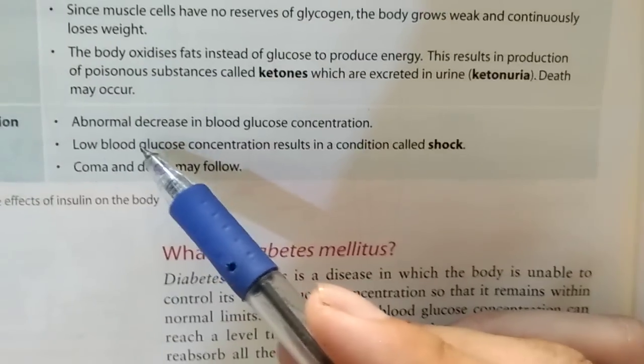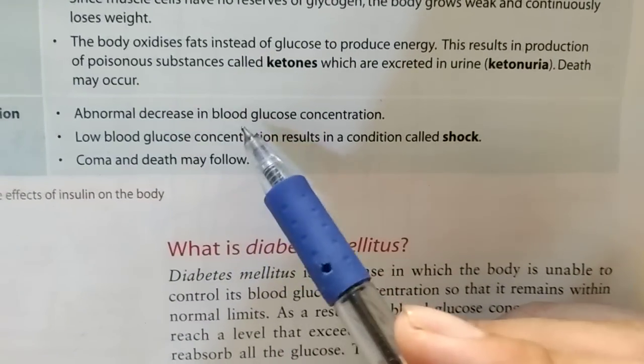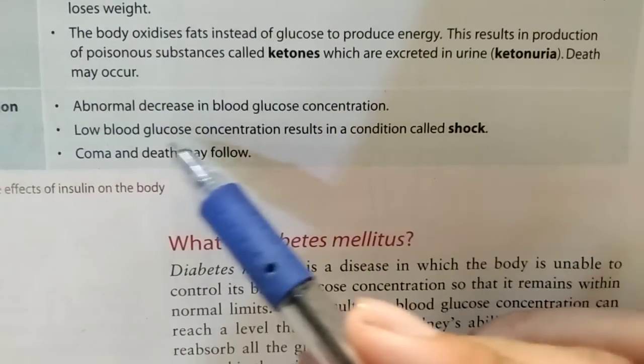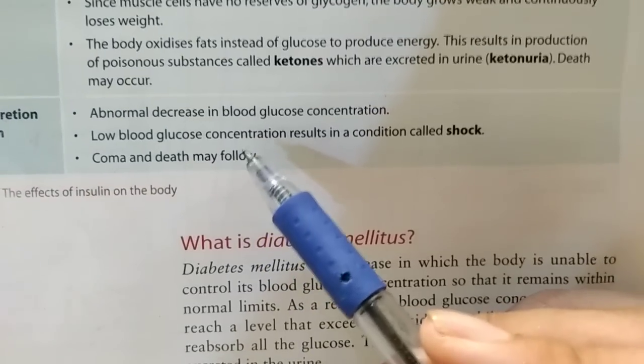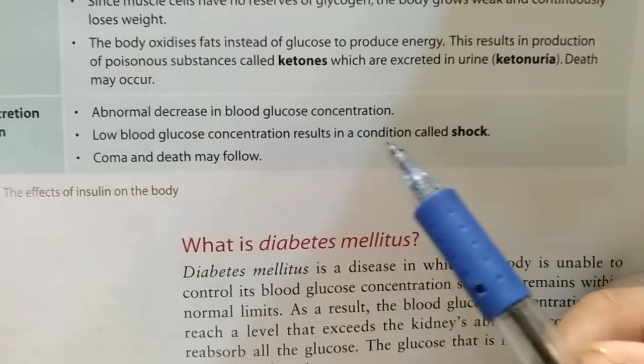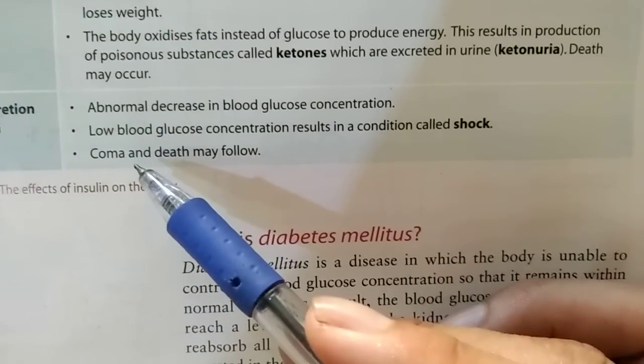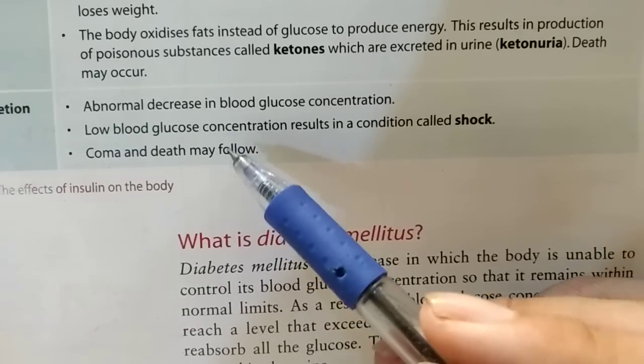Oversecretion of insulin. Abnormal decrease in blood glucose concentration. Low blood glucose concentration results in a condition called shock, and coma and death may occur.